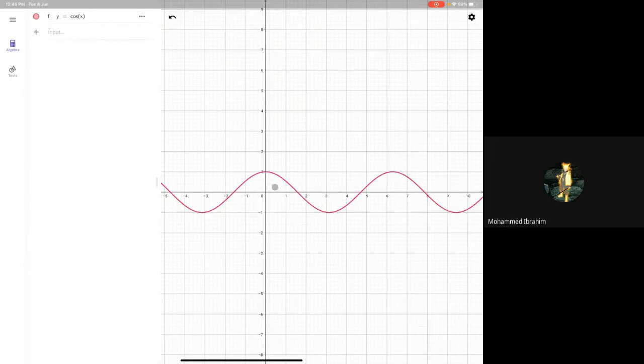Now see, from 0 to 90 it is positive. Can you see in the first quadrant it is positive? This is 90 degrees. And after that it has entered the second quadrant. Here it is negative in the second quadrant, from pi by 2 to pi, or from 90 degrees to 180 degrees. It is negative. Can you see?